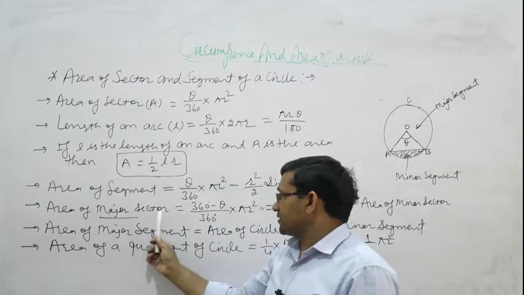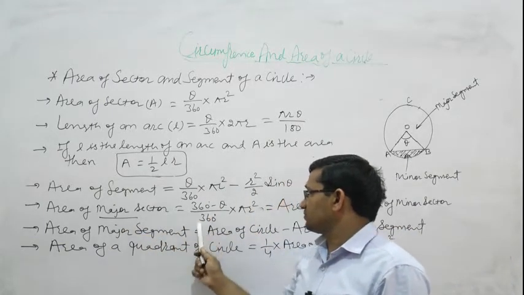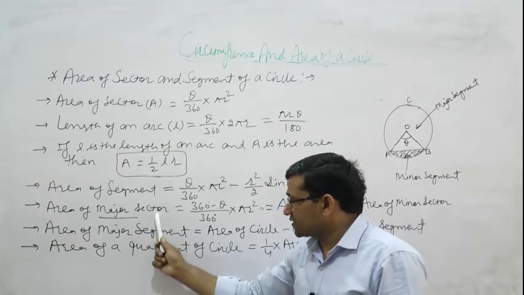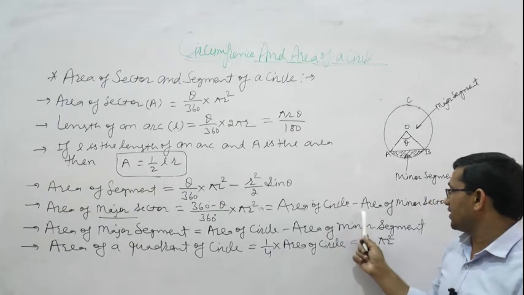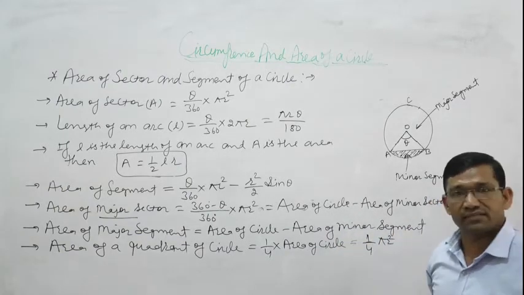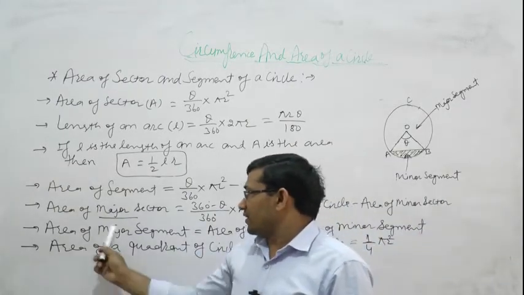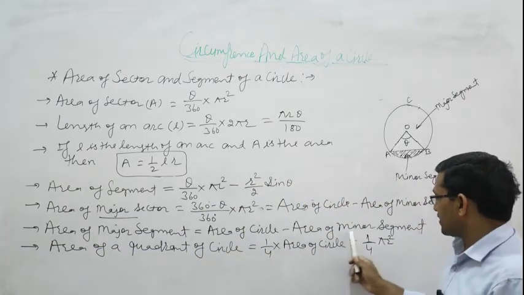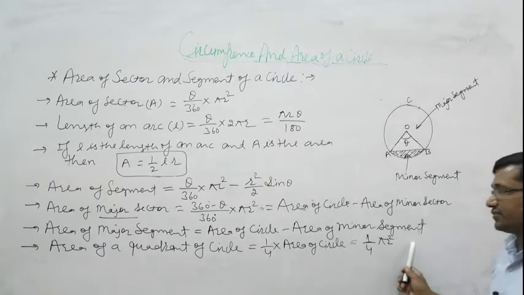Then area of major sector is equal to 360 minus theta upon 360 into pi r square. We can also write area of major sector is equal to area of circle minus area of minor sector. Then area of major segment is equal to area of circle minus area of minor segment.